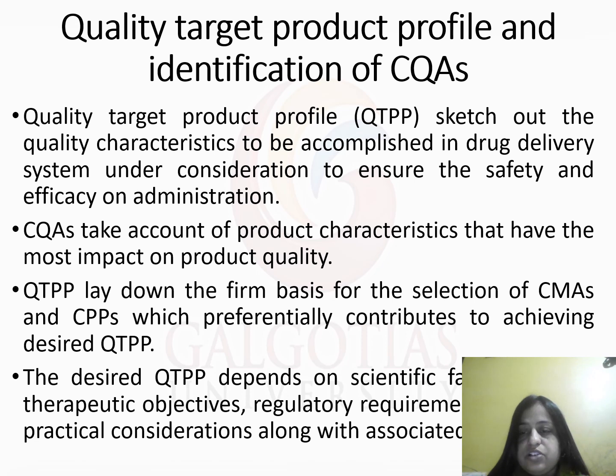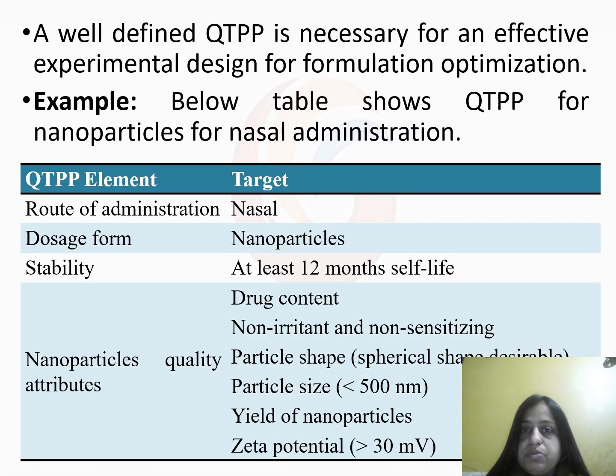Quality target product profile: this QTPP sketches out the quality characteristics to be accomplished in the drug release term under consideration to ensure safety and efficacy on administration. So it takes into account product characteristics that have the most impact on product quality. It lays down the firm basis for the selection of CMA and CPP, which preferentially contribute to achieving the desired QTPP. The desired QTPP depends on scientific fact, therapeutic objective, regulatory requirement, practical consideration, along with associated parameters. A well-defined QTPP is necessary for an effective experimental design for formulation optimization.